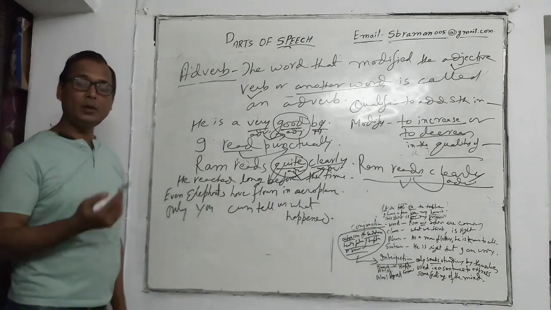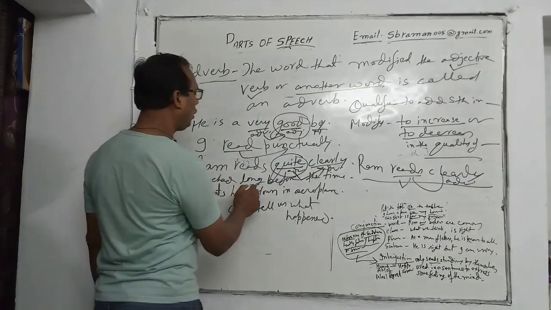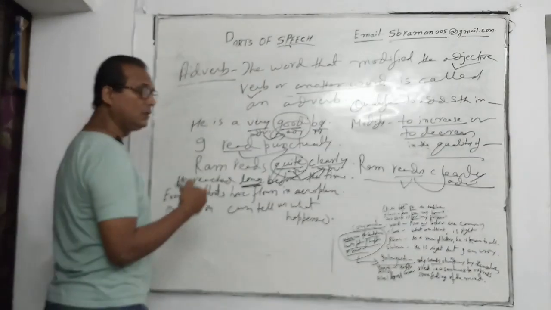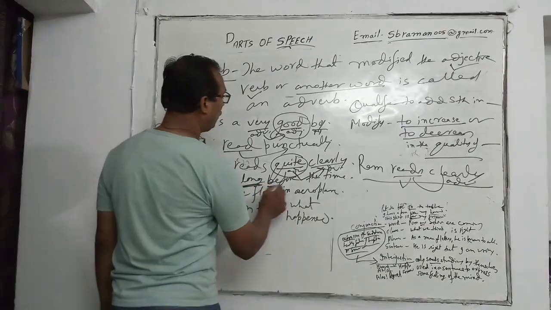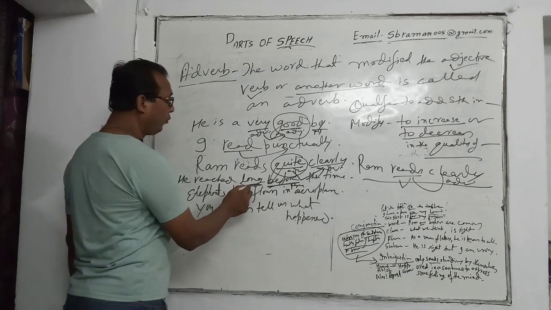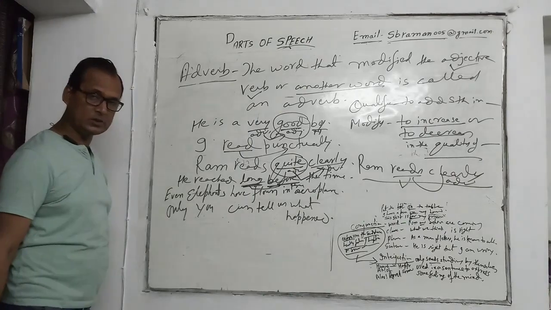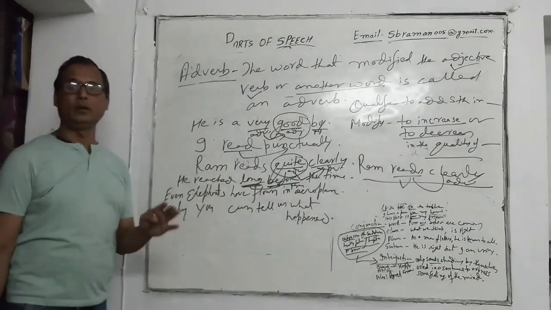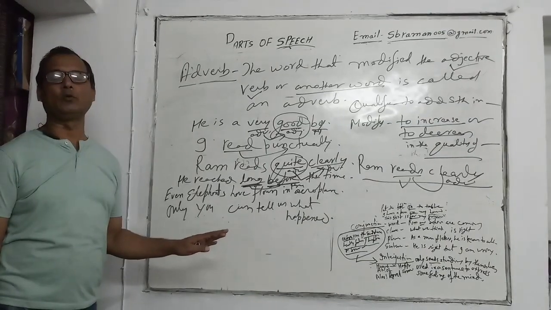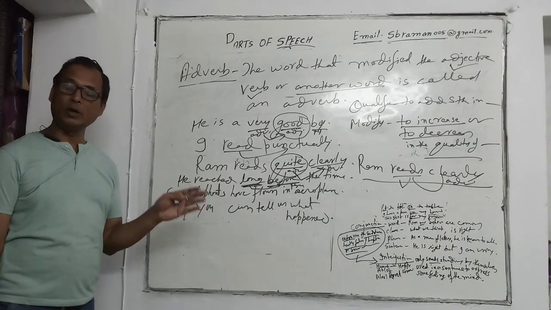Now the adverb also modifies preposition. Like he reached long before the time. Long is an adverb in the sense of time, and it has just modified the preposition before. Normally adverb doesn't modify a noun or pronoun, but sometimes it does the work of modifying a noun or pronoun also.